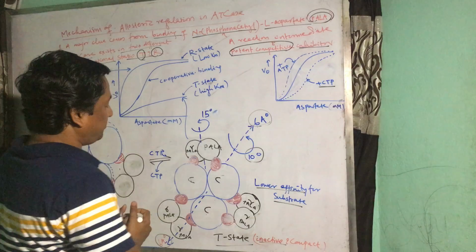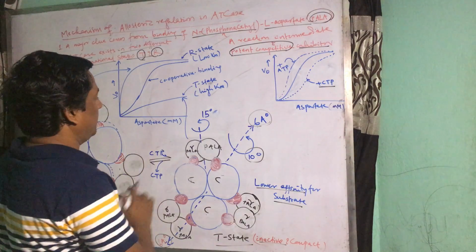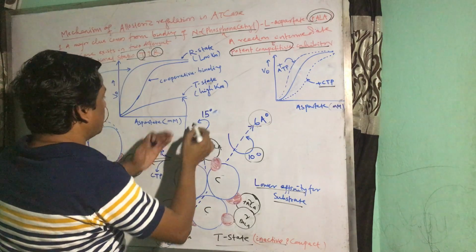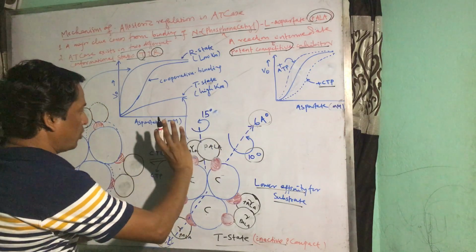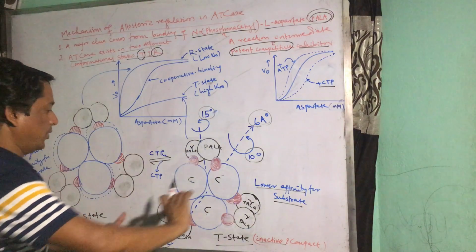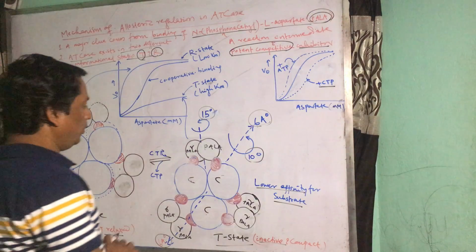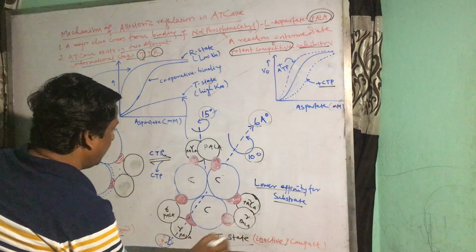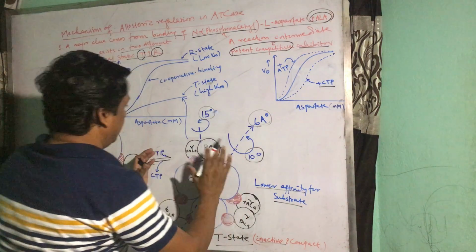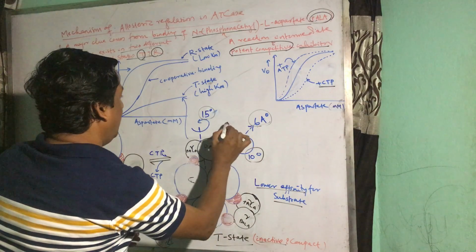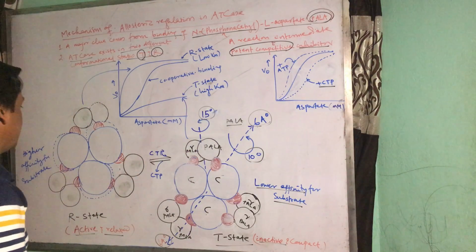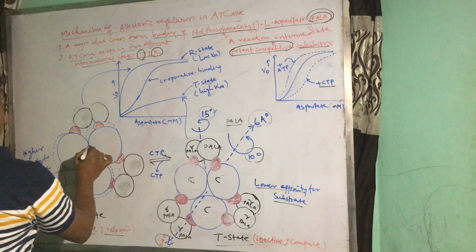So it is a major change in conformation, and also to adjust the structure, these regulatory subunits rotate by 15 degrees. So all of the regulatory subunits rotate by 15 degrees. The contact is highly significant, and during binding of this PALA, there is a major conformational change, which is transmitted to the